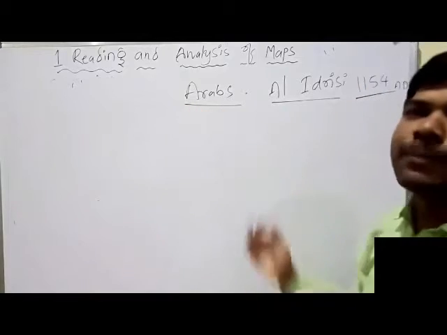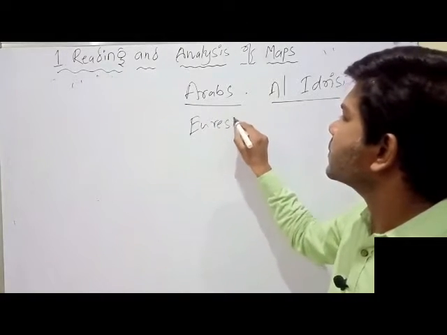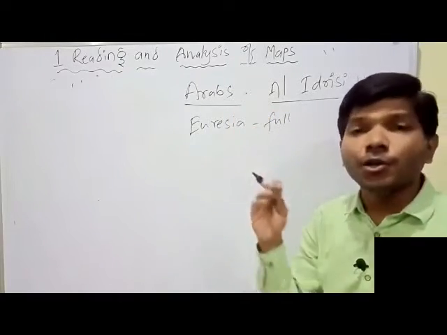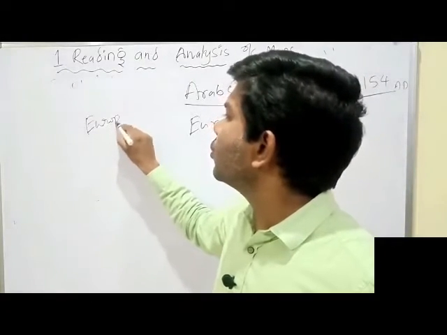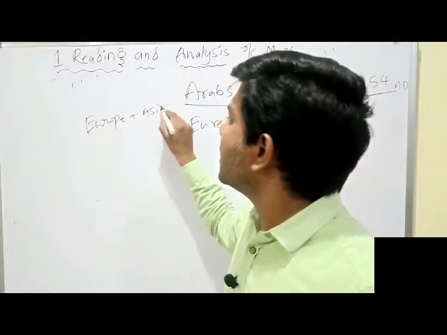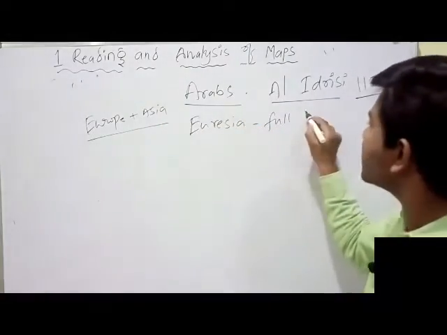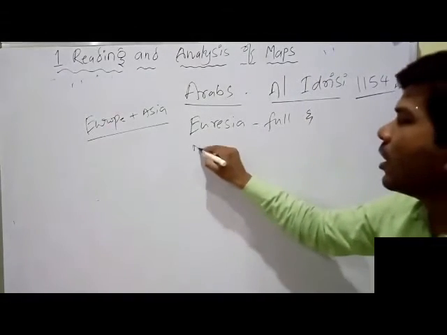What does his map show? His map shows full Eurasia. Eurasia means Europe plus Asia. His map showed complete Eurasia and North Africa, or Northern Africa.